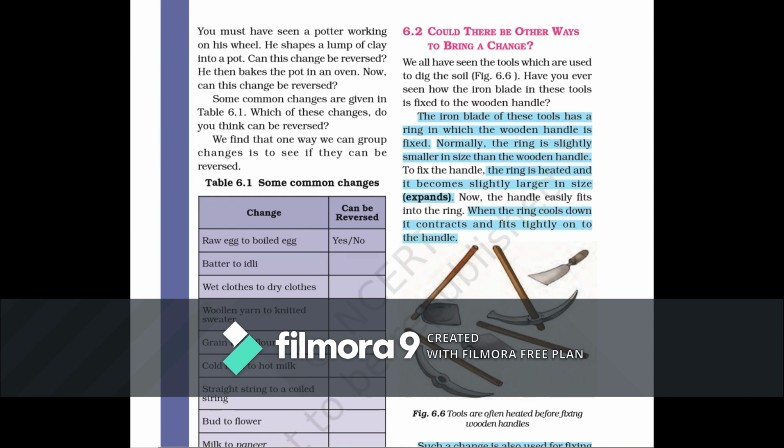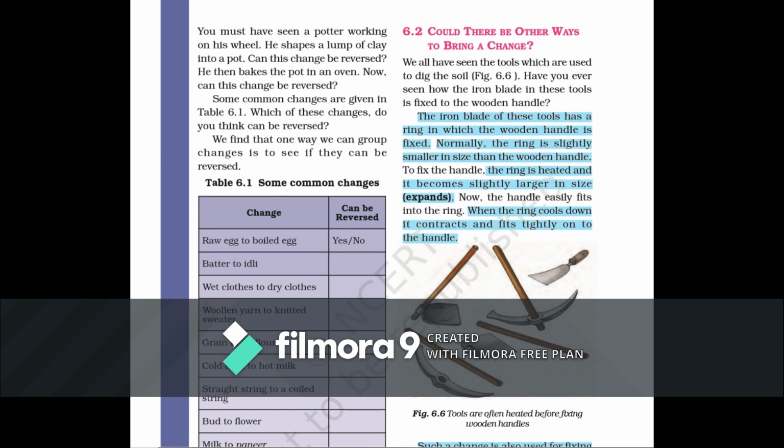I hope there is no doubt in the previous explanation. In the last video or lecture, we studied different kinds of changes and classified them on the basis of their reversibility, that is, whether the change is reversible or irreversible. Today we will study the same thing, but we will also study some of the factors that help to create that change.